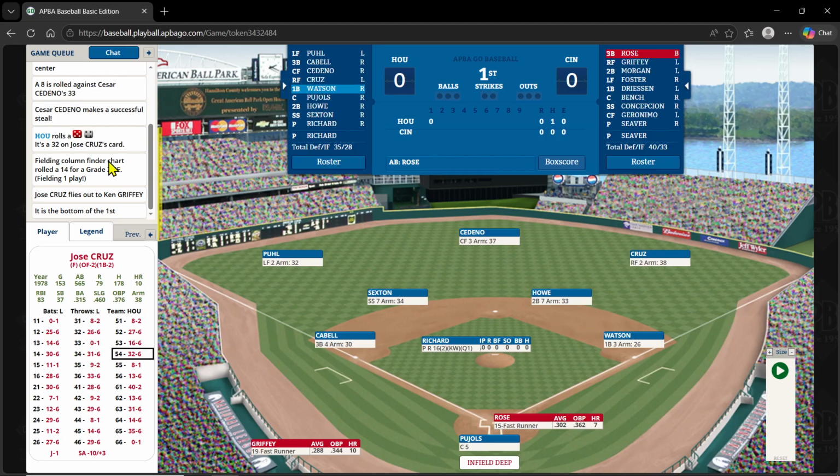Alright, and now we get a 54-32, and that's just a fly ball to Griffey. So Cedeno will be stranded, and we're going to go to the bottom of the first.